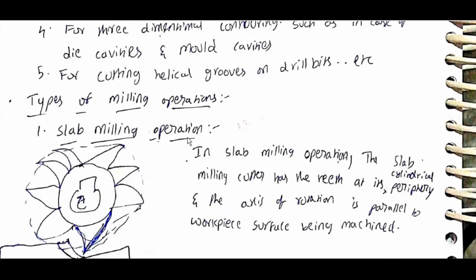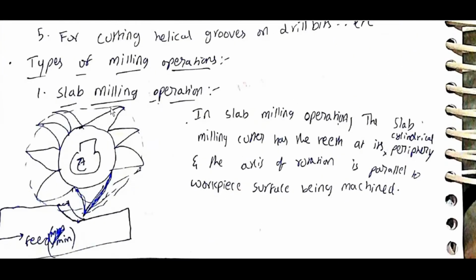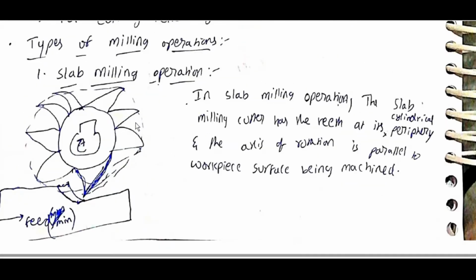Types of milling operations: slab milling. In slab milling, the cutter has teeth at its cylindrical periphery and the axis of rotation is parallel to the workpiece being machined.